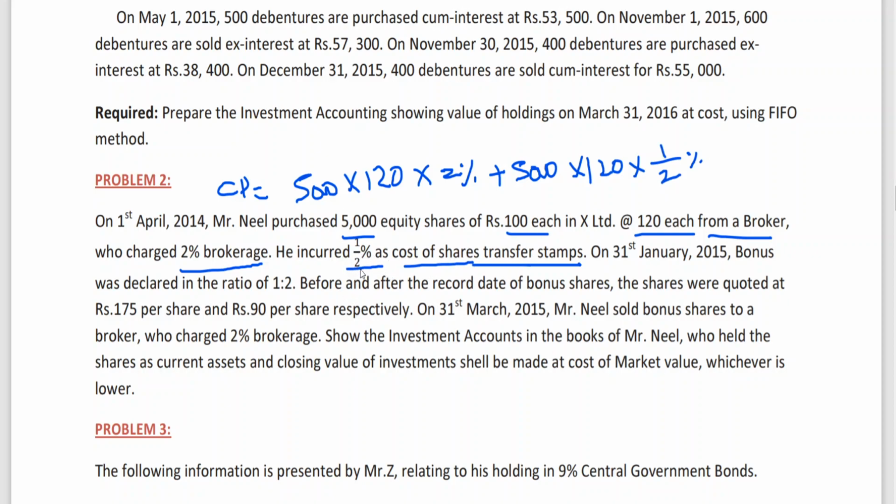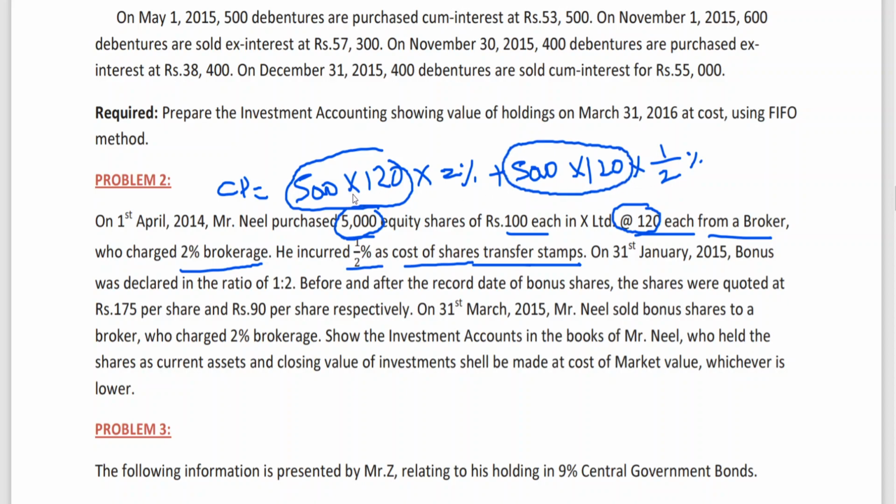So always the stamp charges or brokerage are to be calculated on quotation price. What is quotation price, sir? 5,000 into 120 is quotation price. On this you need to calculate 2% as brokerage. And again, quotation price is 5,000 into 120; on this you should calculate half percent.